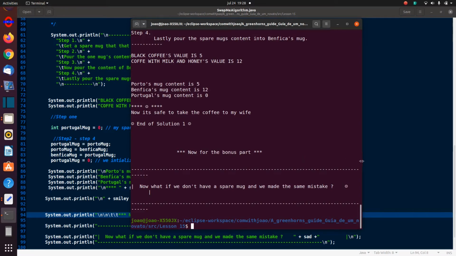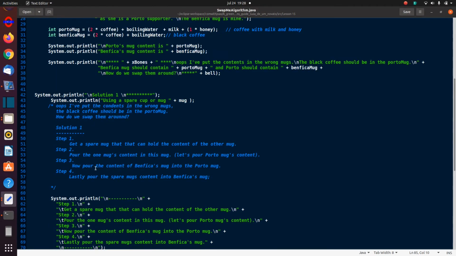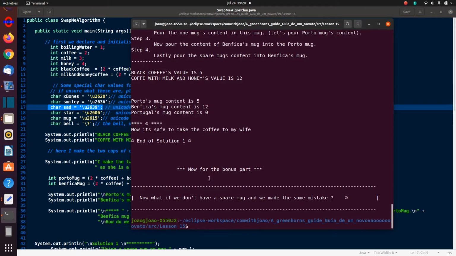What I'm asking here is, what if we don't have a spare mug and we made the same mistake? And I've got a little sad face over there, which again I'm using here, the sad character. There it is. Okay, in code. I'm just printing out the story as well while we're doing the solution, so that we can see how to print text, formatted text, and so on.